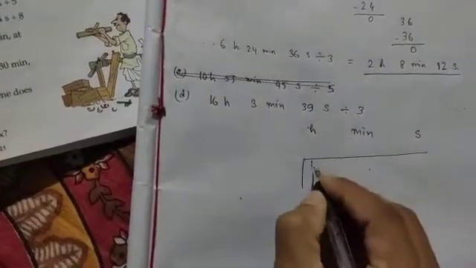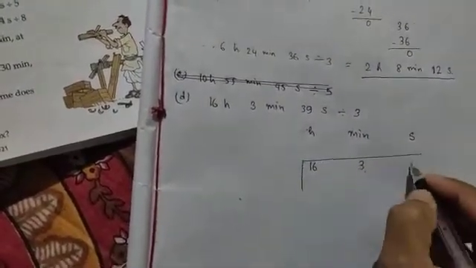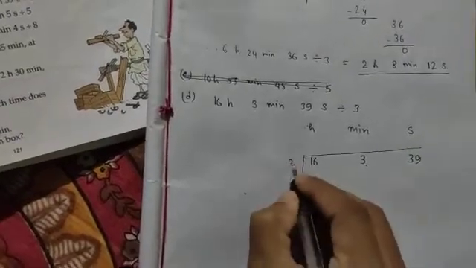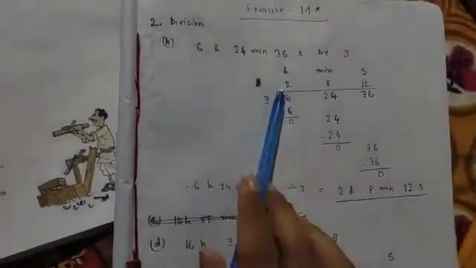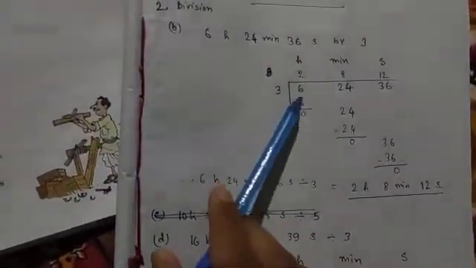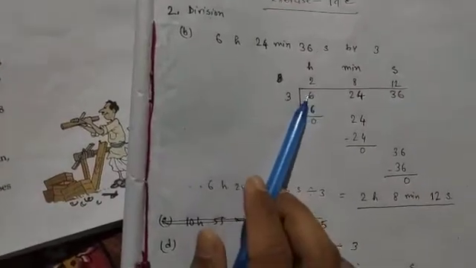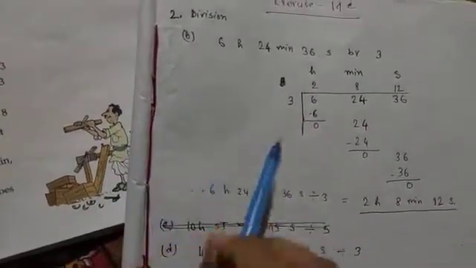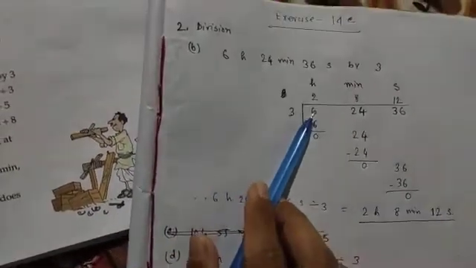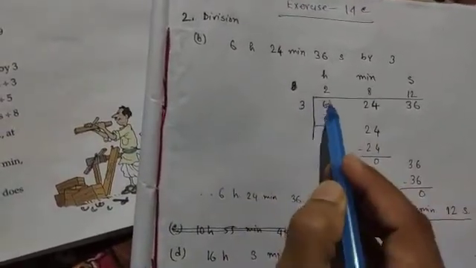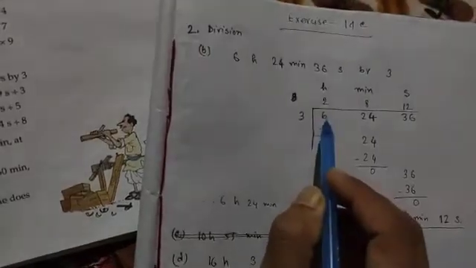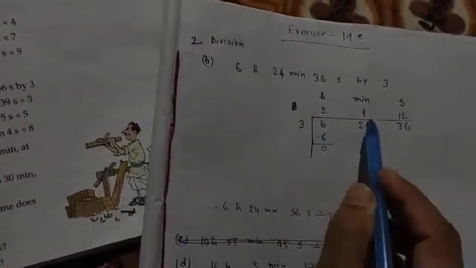So 16 hour, 3 minutes, 39 seconds, divided by 3. When you are doing the division, take the whole place number. If a number is not divisible, don't take it together with the minute place number.